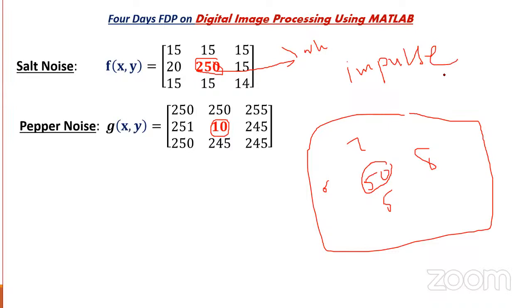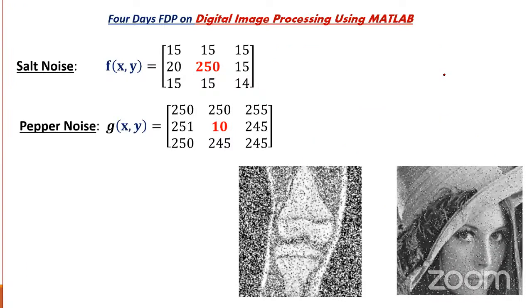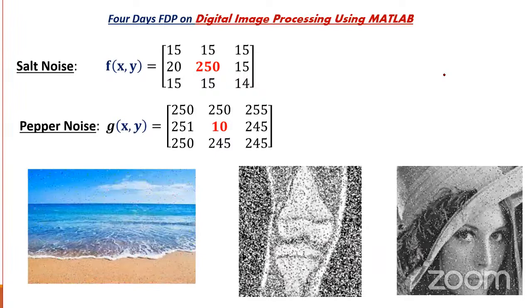Whenever we have an image with salt and pepper noise, how do we reduce it? For that we can go for median filters, which are non-linear filters, and the median filter will help to reduce salt and pepper noise. You can see one example. These three images are suffering from salt and pepper noise, so black and white dots are available.